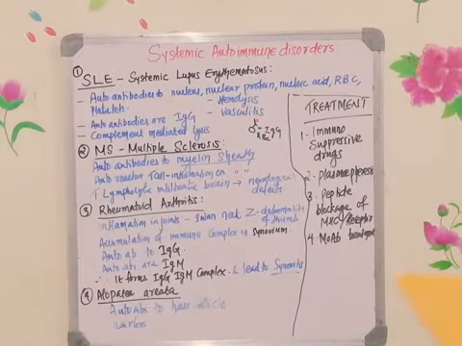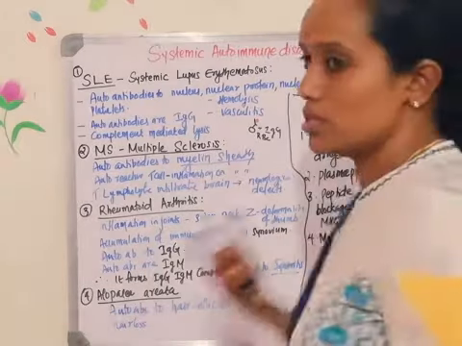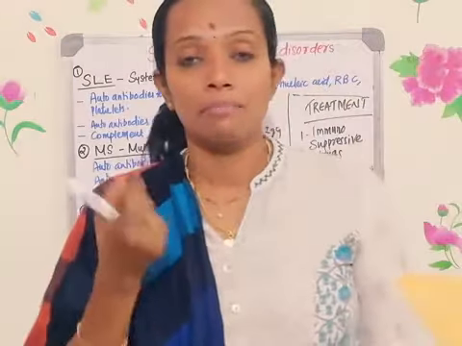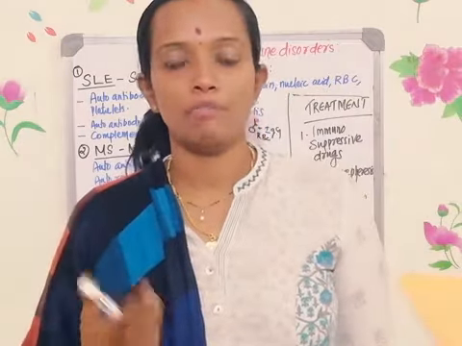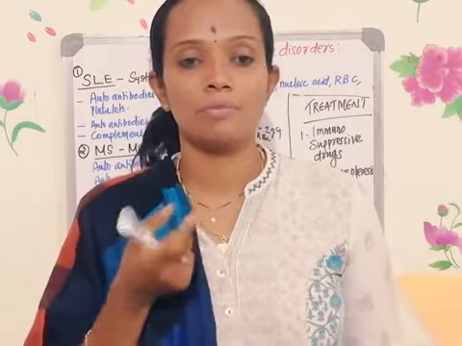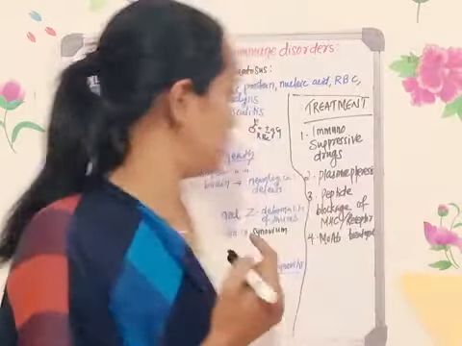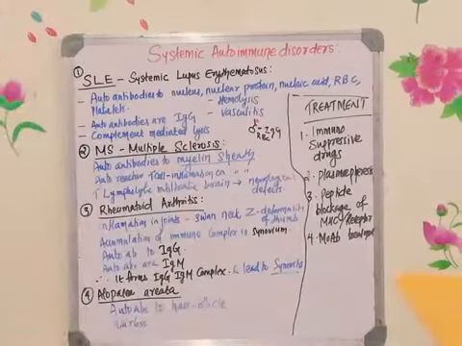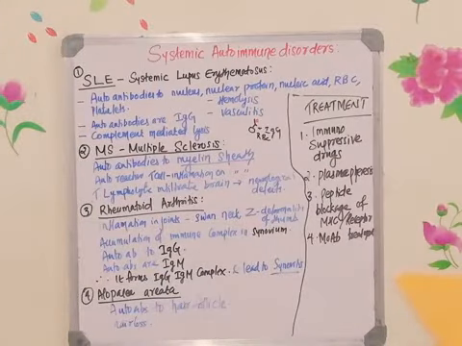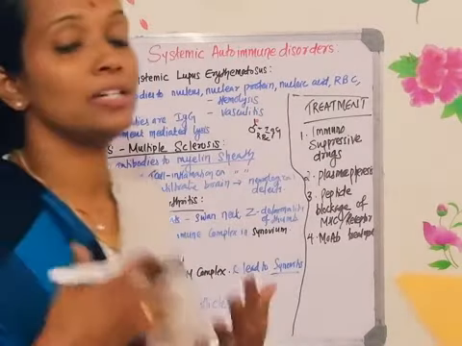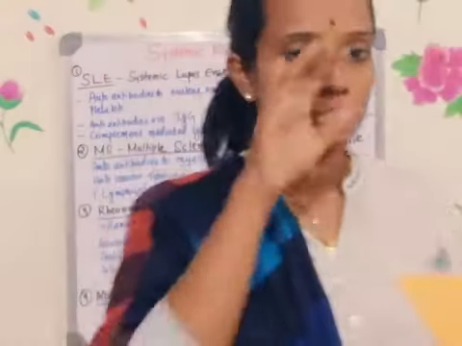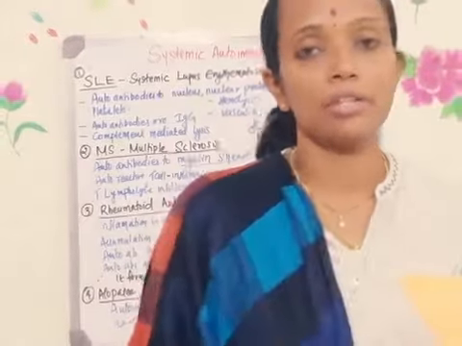the next disease, multiple sclerosis. Okay, so the disease is multiple sclerosis. The meaning of the term multiple sclerosis is scars in multiple sites. That is the meaning of multiple sclerosis. So in this, autoantibodies will be synthesized against the myelin sheath. What is the myelin sheath? The myelin sheath is the protective cover on the neurons.